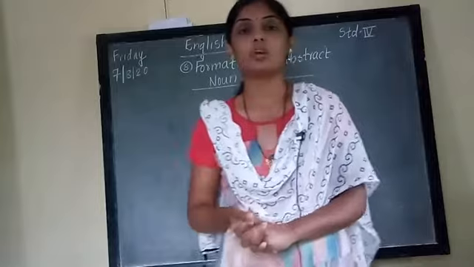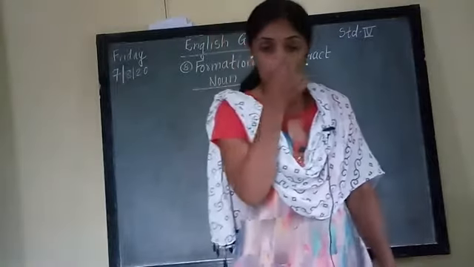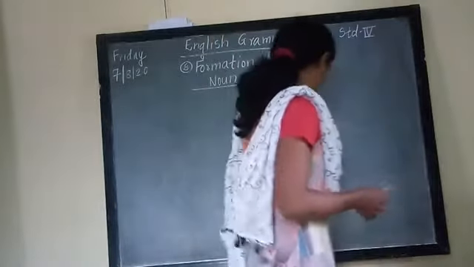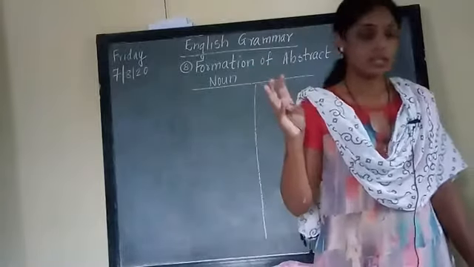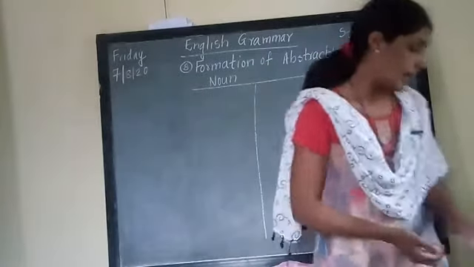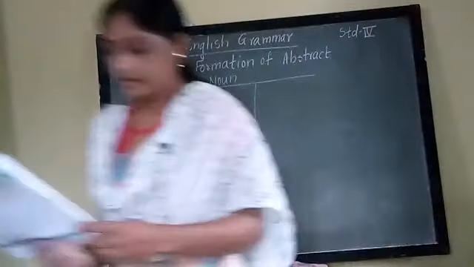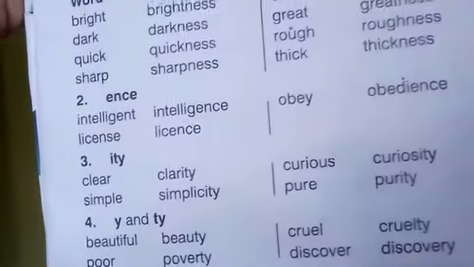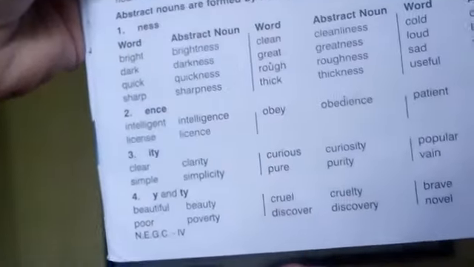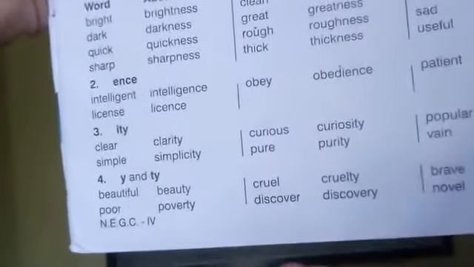your English grammar notebook. Today we are going to do formation of abstract nouns by adding E, N, C, E, and one more is I, T, Y. We are going to cover at least two today, okay? E, N, C, E is the second one, and I, T, Y. And if it is possible, then we will do the fourth one also, by adding Y and T, Y.